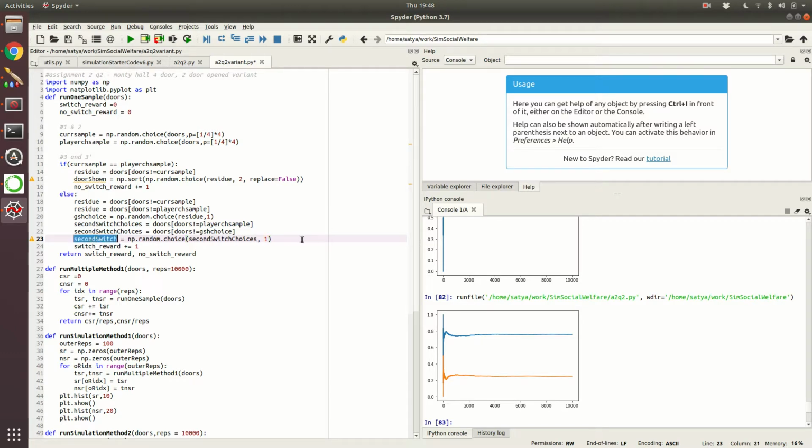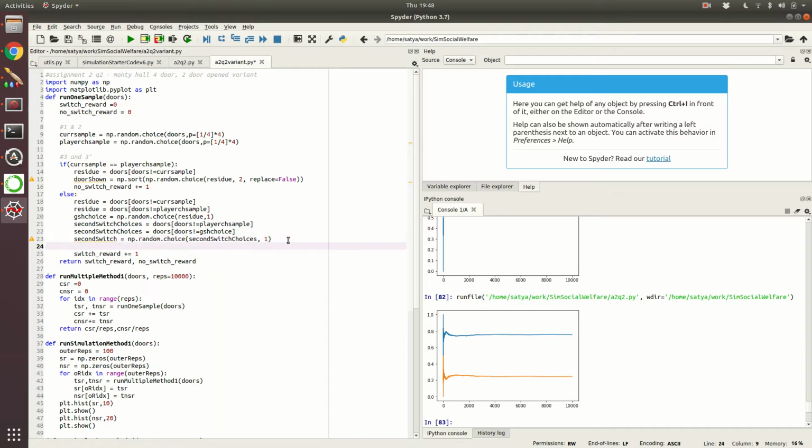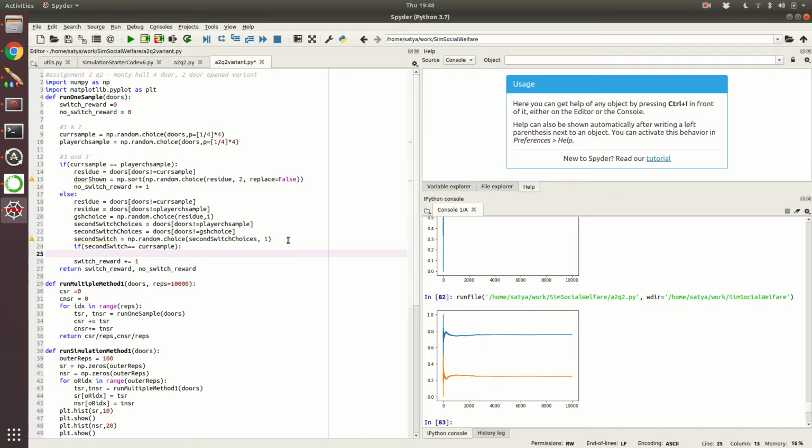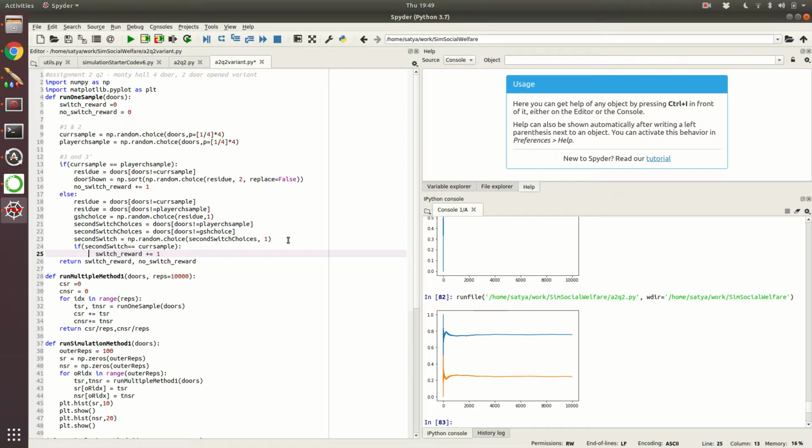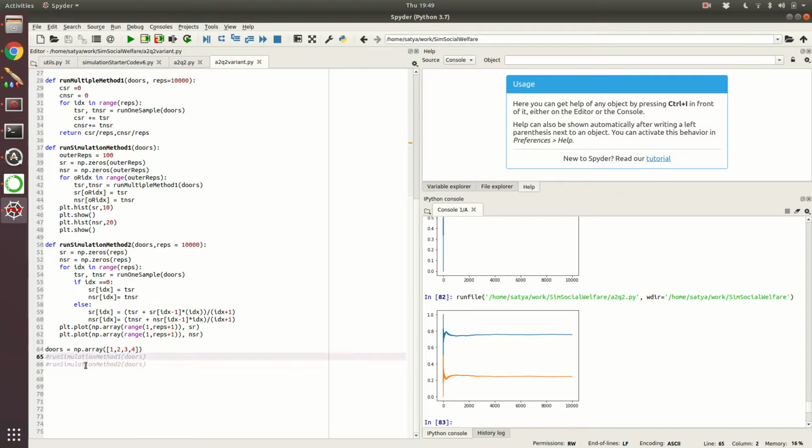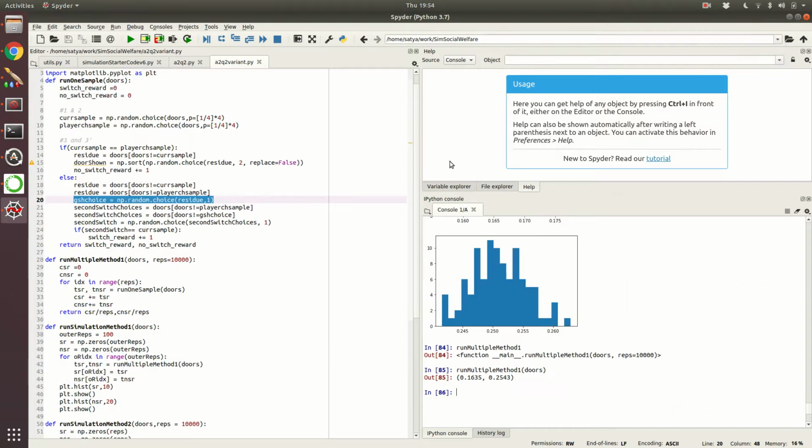Now if the second switch agrees with the current sample, that is the one where the prize is, then the person gets a reward. So the switch reward is only then, not otherwise. That's the only difference, and everything else is fine. So let's run method 1. Pausing. Okay, there was a problem when I ran it. I should get something like 3/8, but I'm getting this value.